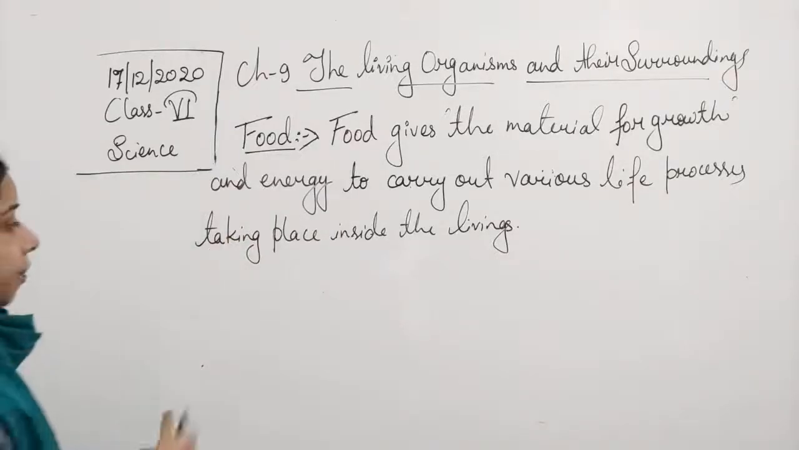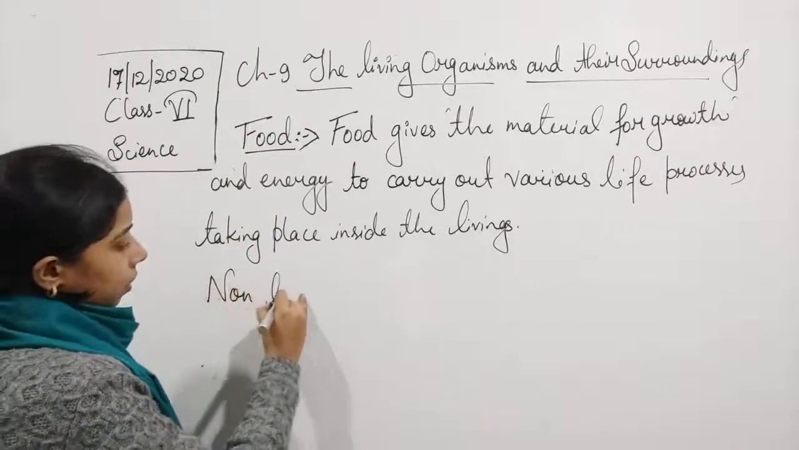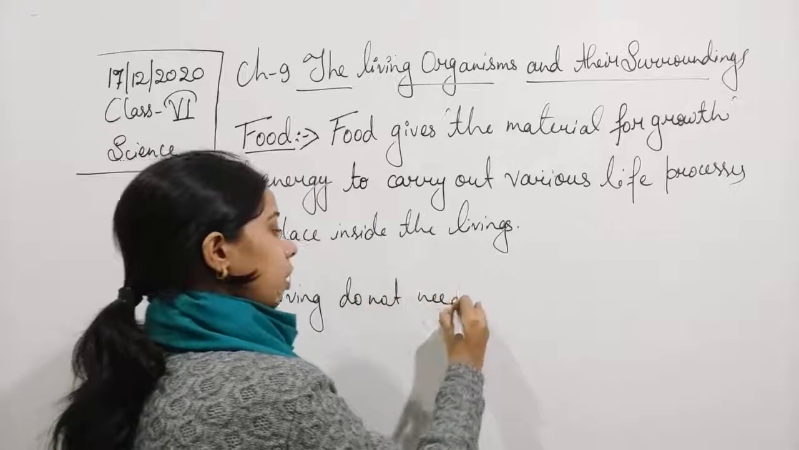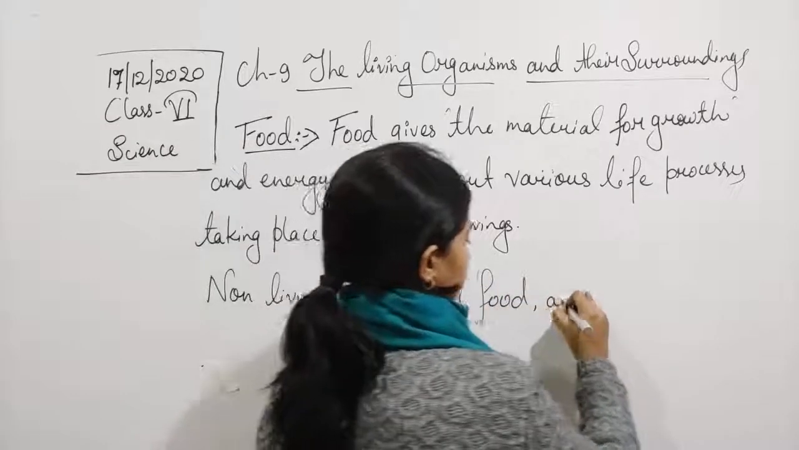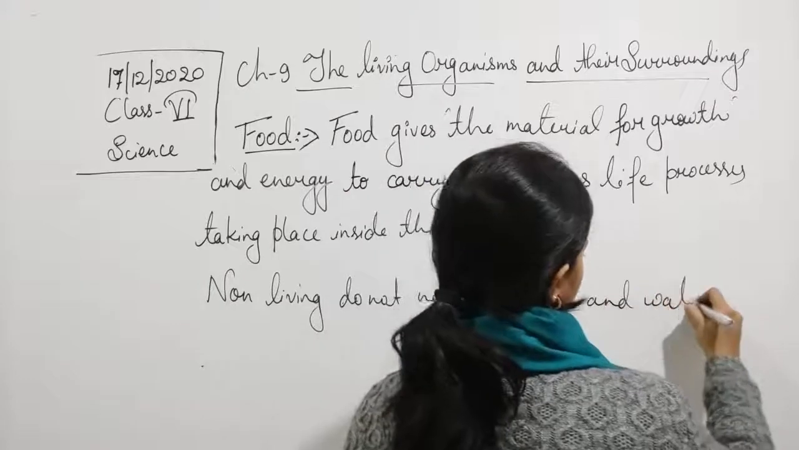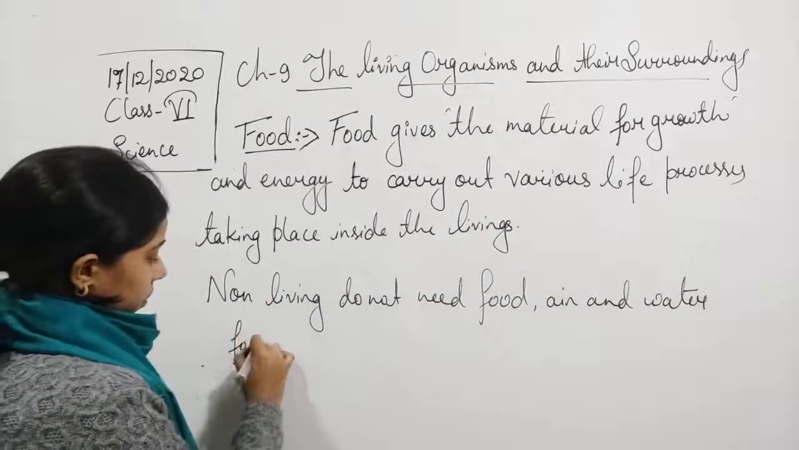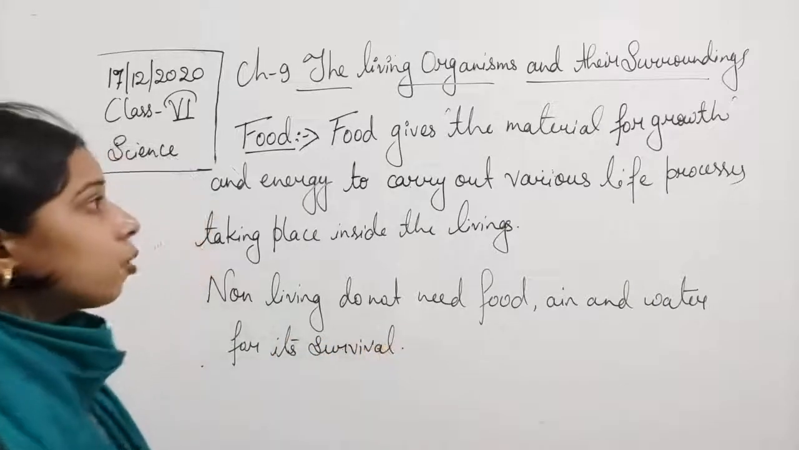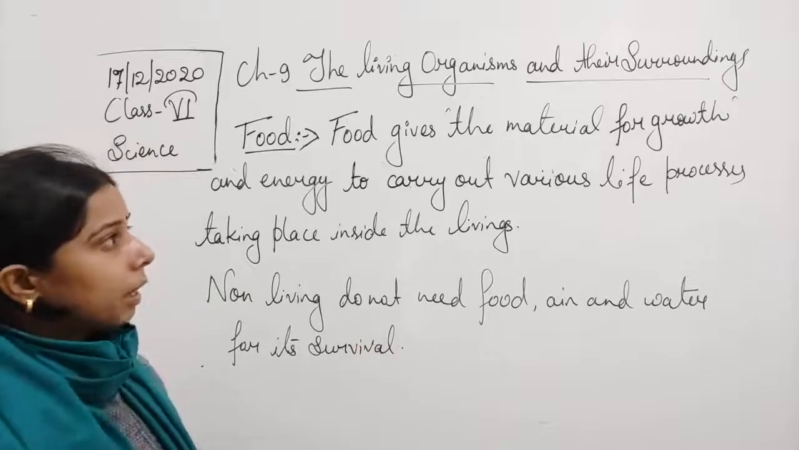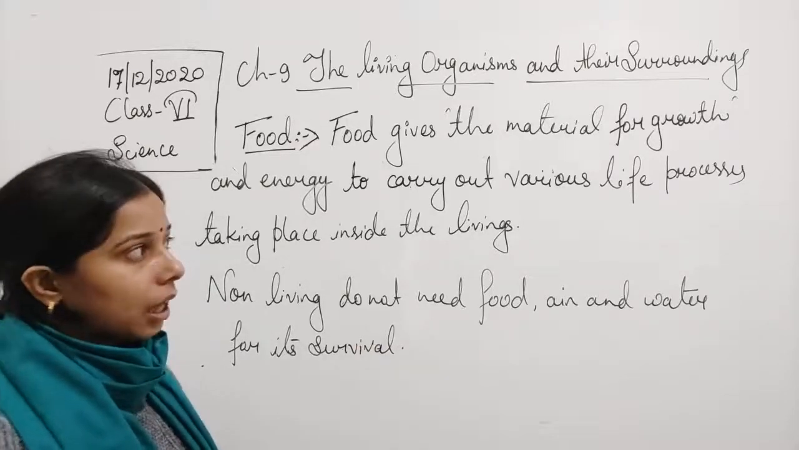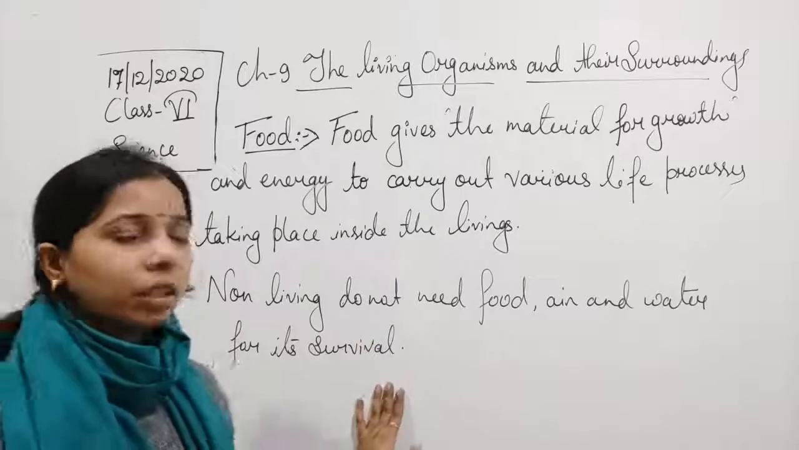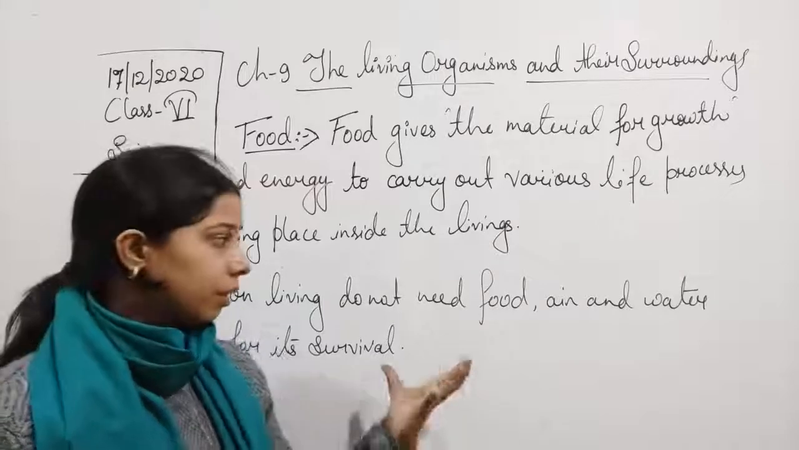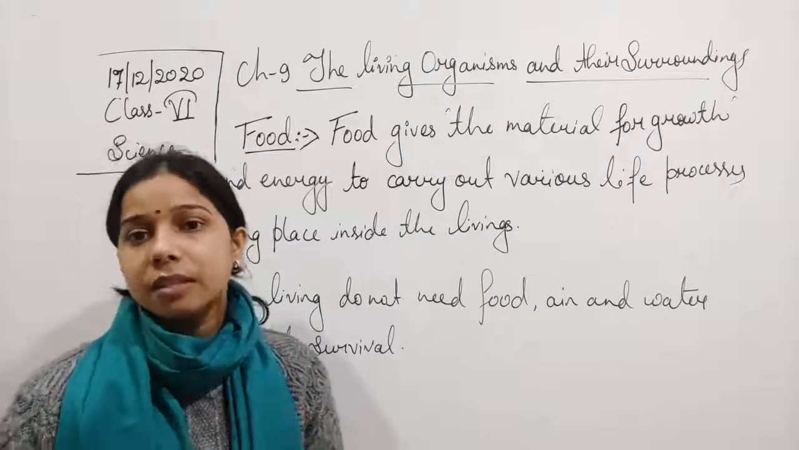While non-living things do not need food, air and water for their survival. So living things need different materials for growth and energy to carry out the various life processes, and non-living things do not need food or water. It is not needed by non-living things for their survival.